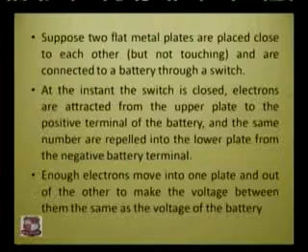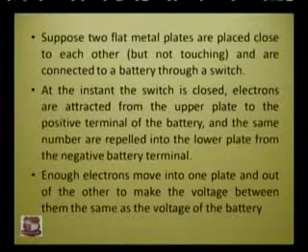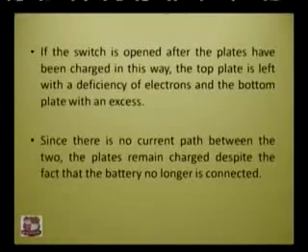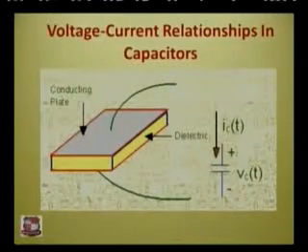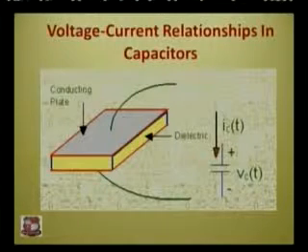Okay, now enough electrons move into one plate and out of the other to make the voltage between them the same as the voltage of the battery. Now if the switch is opened after the plates have been charged in this way, the top plate is left with a deficiency of electrons and the bottom plate with an excess. Since there is no current path between the two, the plates remain charged even though the battery is no longer connected. Okay. Now next we will move to voltage-current relationships in capacitors.